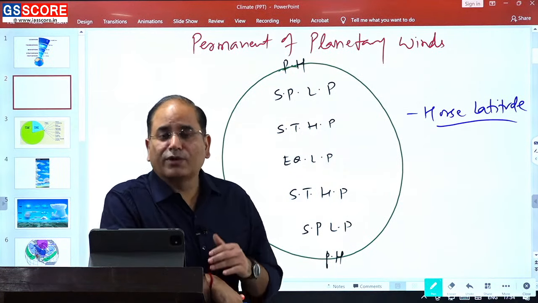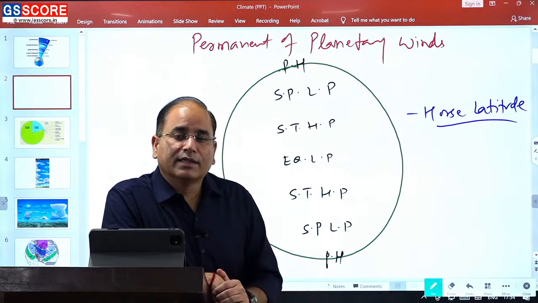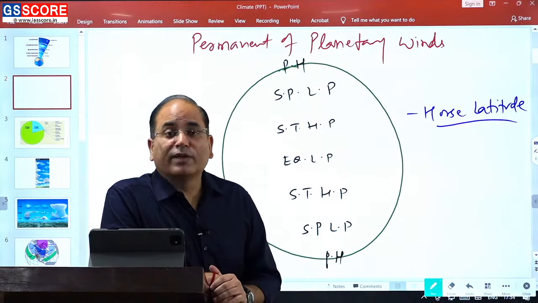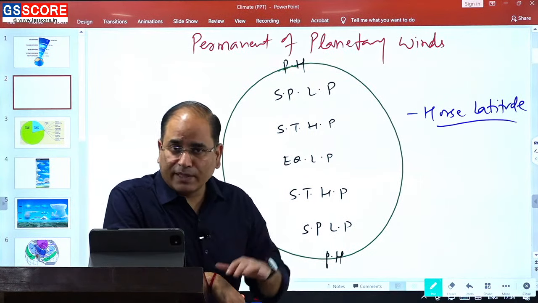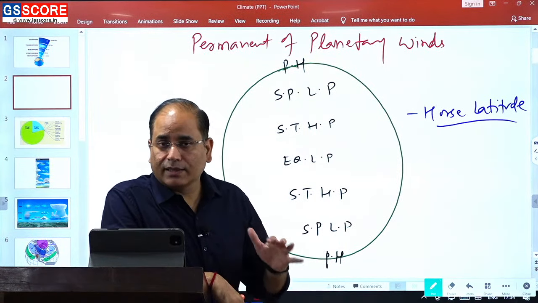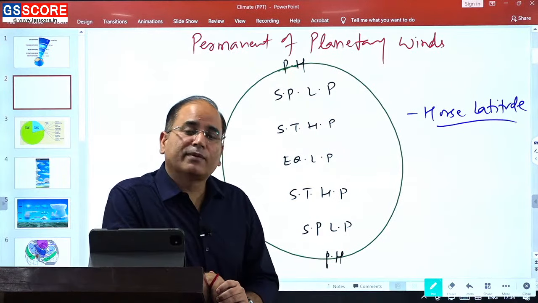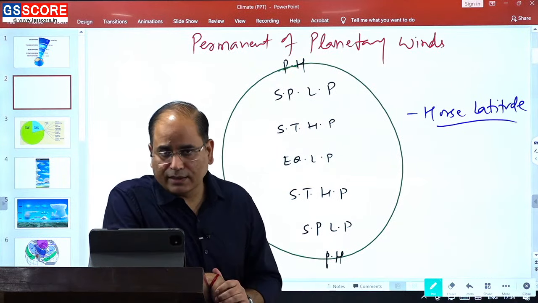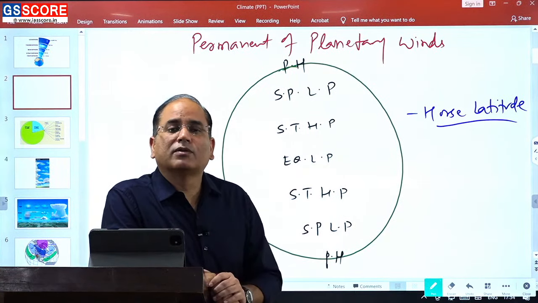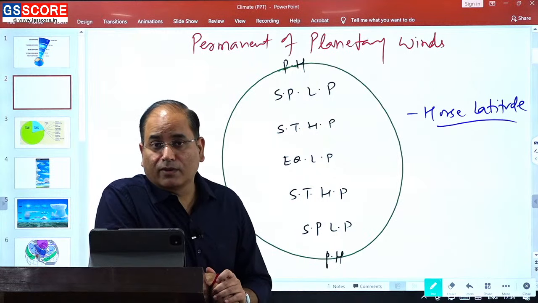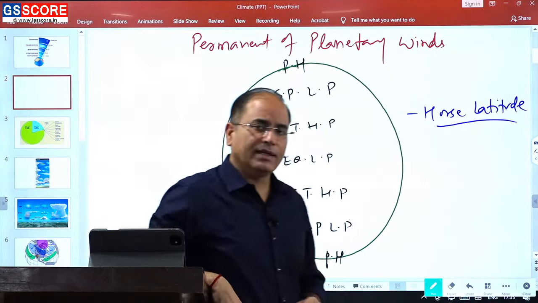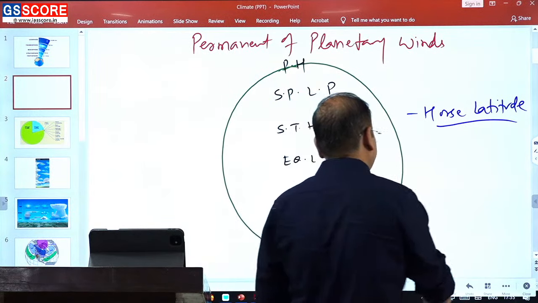But when they were traveling in these areas, suddenly they were witnessing that the pressure is increasing, and when the pressure is increasing, sailing will not be easy, and most of their ships' materials will start getting drowned. So to save themselves from drowning, they will start throwing the materials, and ultimately they will also throw their most loved belongings, that is the horses. That is how it got its name. So sailors ने ही दिया है ये नाम horse latitude.